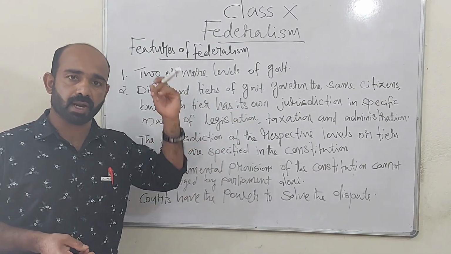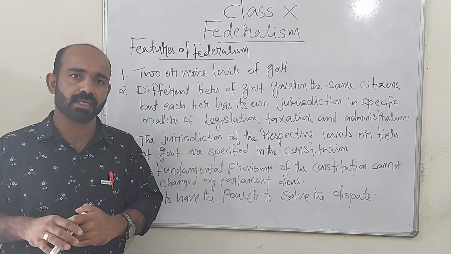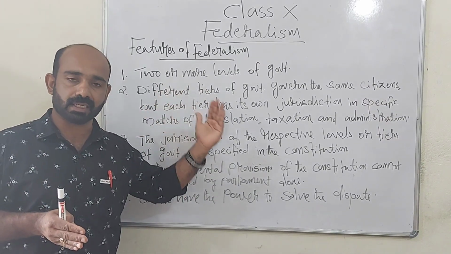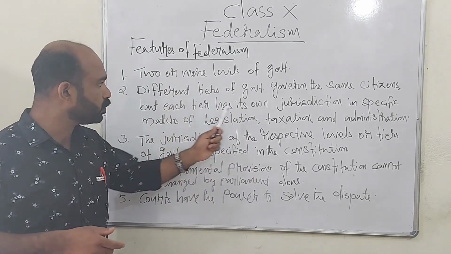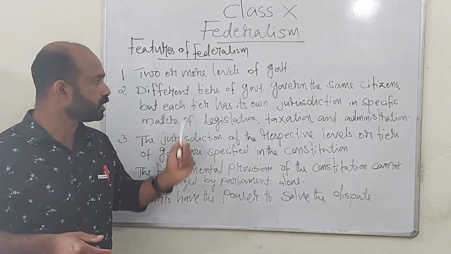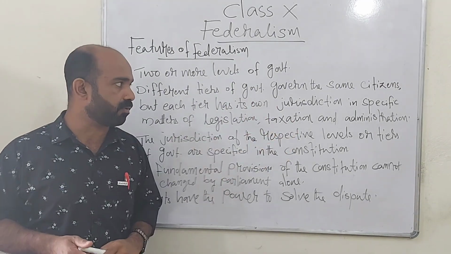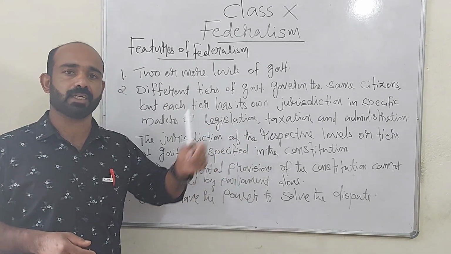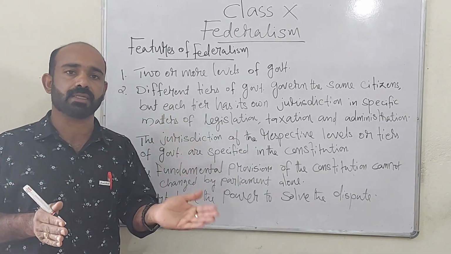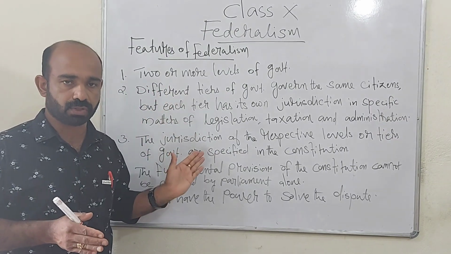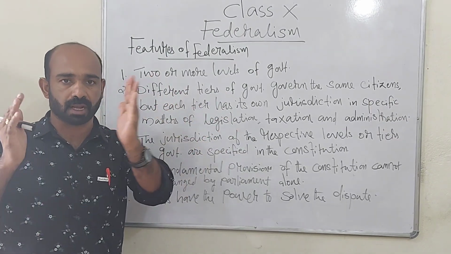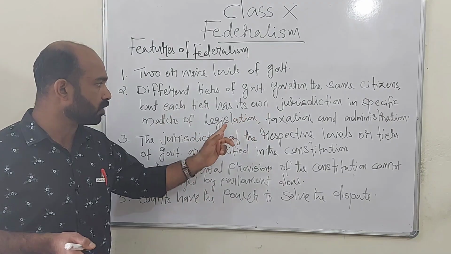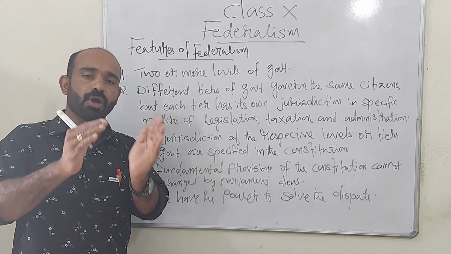Even though different levels of government rule the same citizens, as per the constitution, separate powers are given to the central government and state government. That is why jurisdiction means power. Each tier has its own jurisdiction or power in specific matters of legislation. Legislation means lawmaking. The central government has its own power for making laws. In that case, whenever the central government is making laws, state governments cannot interfere in that. Then, taxation, the collection of taxes.